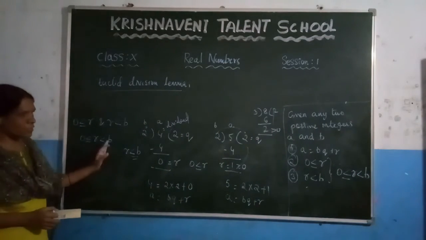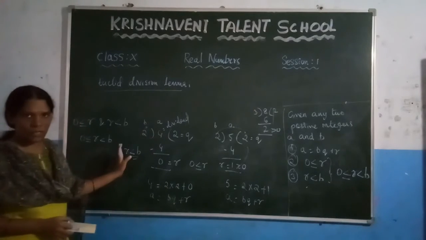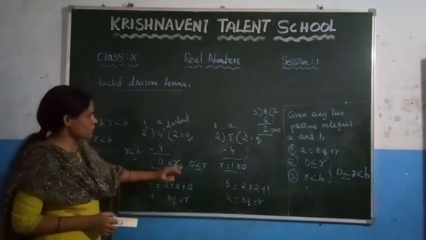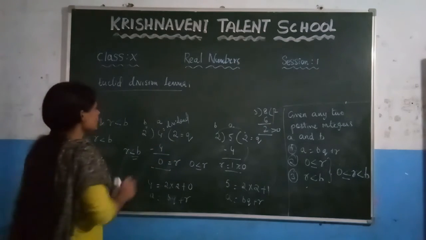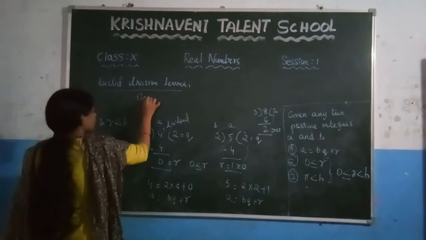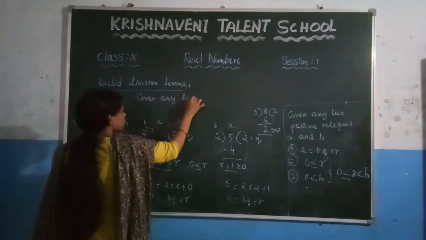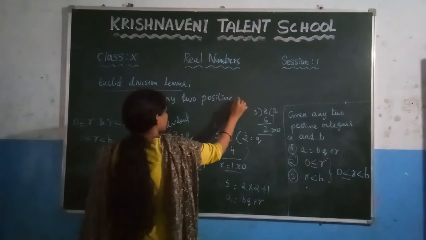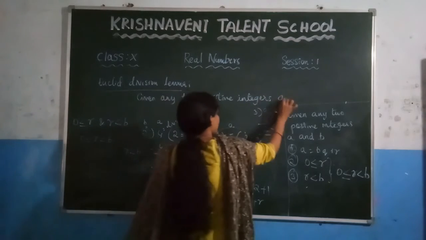Now how can we state it? Given any two positive integers a and b, there exist unique positive integers q and r. Write the statement here: given any two positive integers a and b.